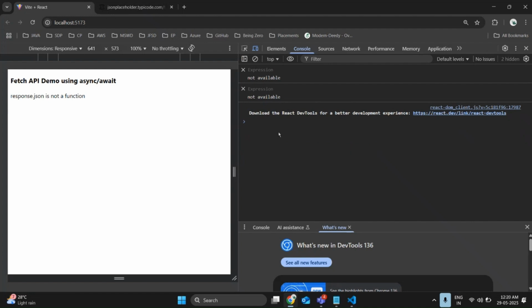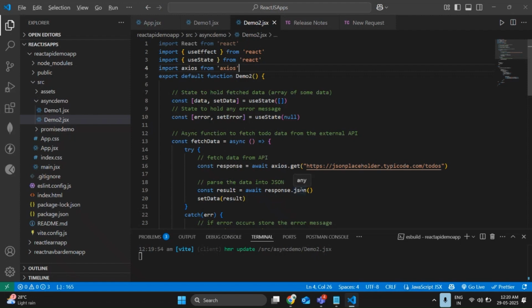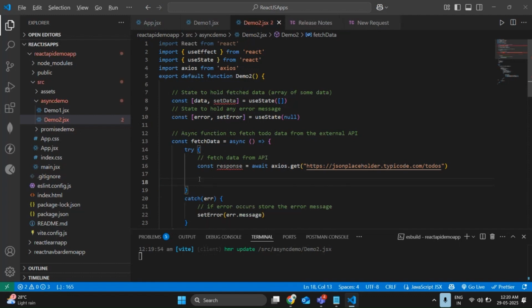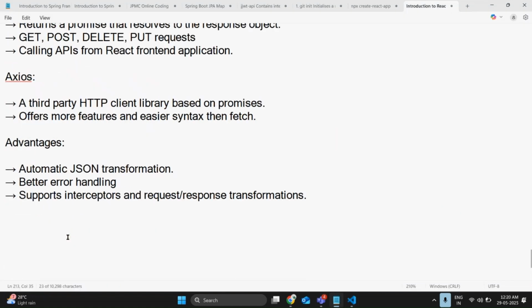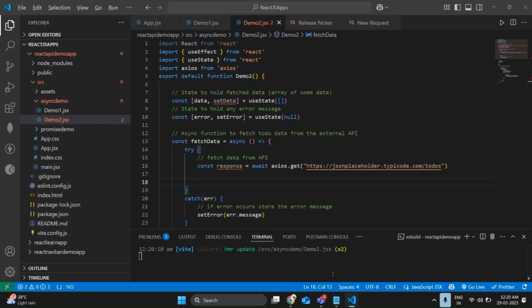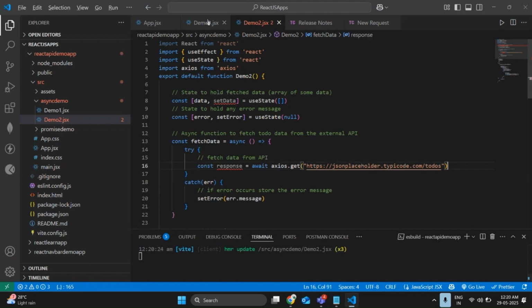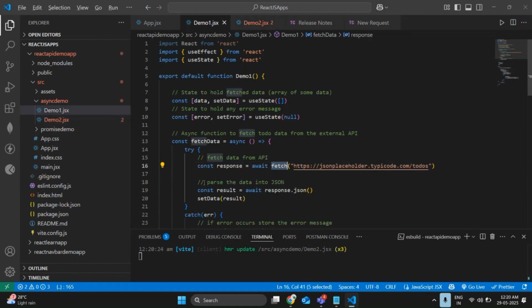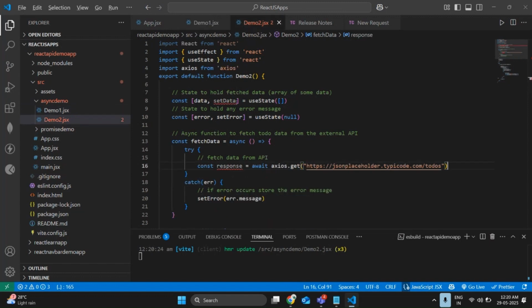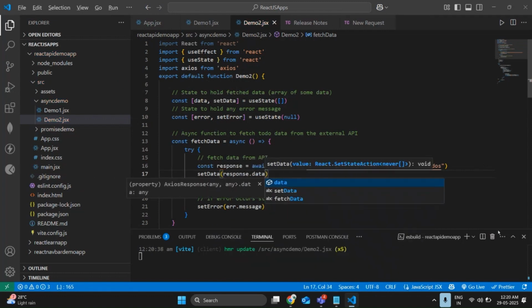Response.json is not a function. Sorry, I forgot, guys. We are not required to parse it into JSON directly. We get the JSON data already. This is the point I wrote here: the advantage is automatic JSON transformation. Here we are parsing the data into JSON using fetch, but using Axios we no need to parse the data into JSON. We can directly assign the data. So setData of response.data. Done.